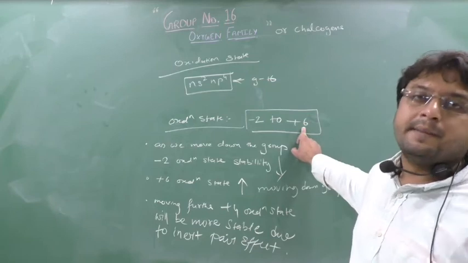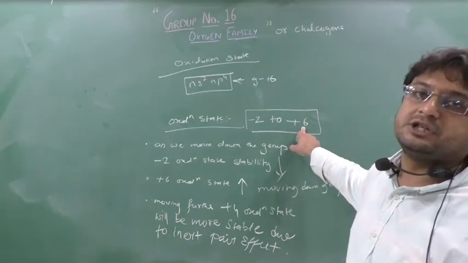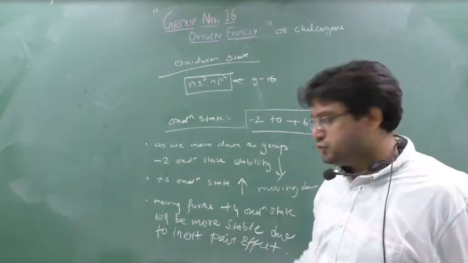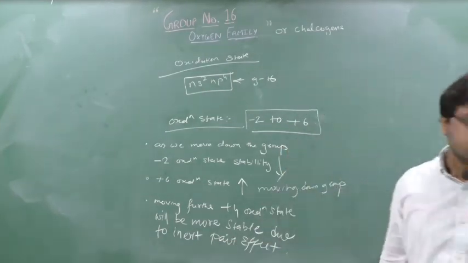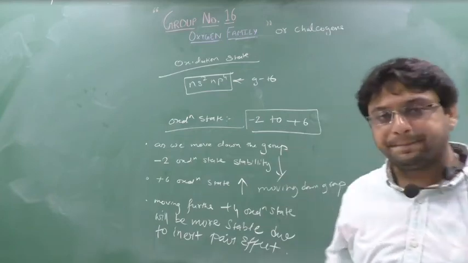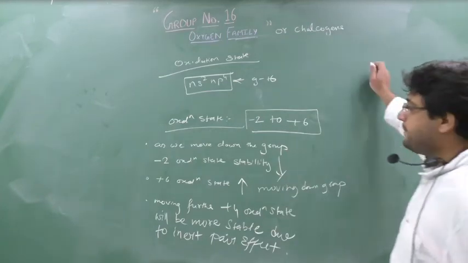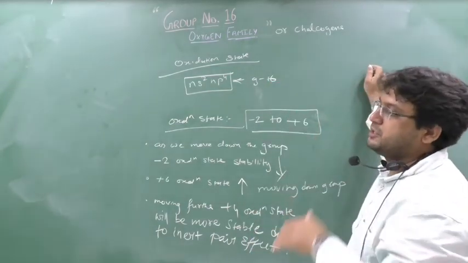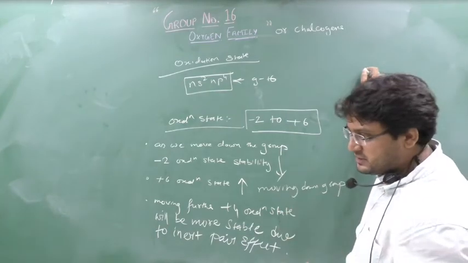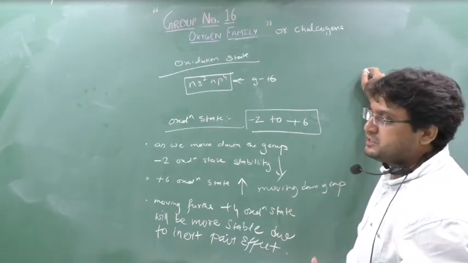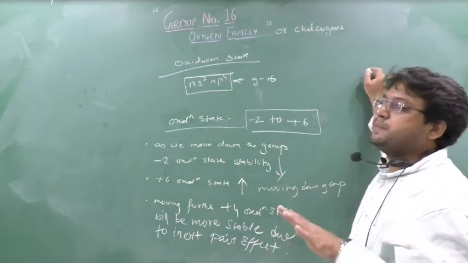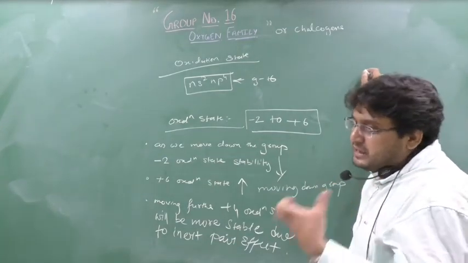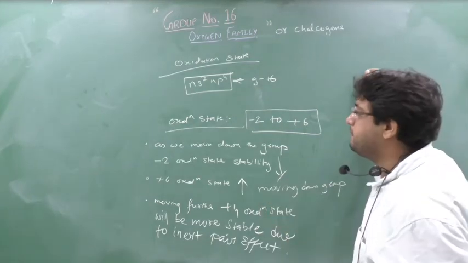Moving downside the group, 2 units less is more stable, means +4 is more stable. Why is +4 more stable? Because of the inert pair effect. And you know what is meant by inert pair effect? Yes or no? The s orbital remains close to the nucleus. Okay. So -2 oxidation state is more stable on the top. As we move downside the group, -2 oxidation state stability decreases, then slowly +6 stability increases. But as we move further down, the +6 stability decreases and +4 stability increases because of the inert pair effect.